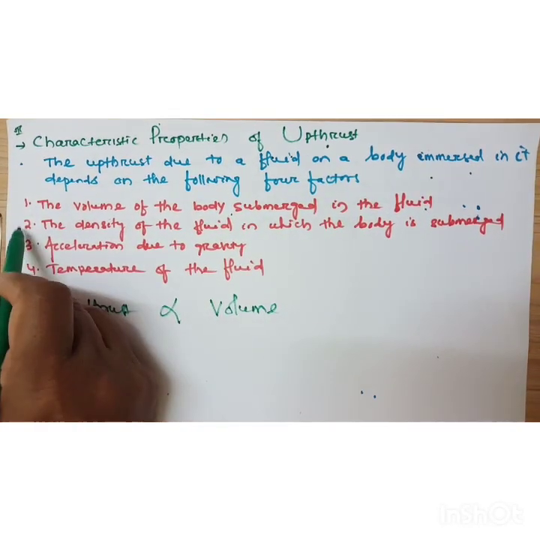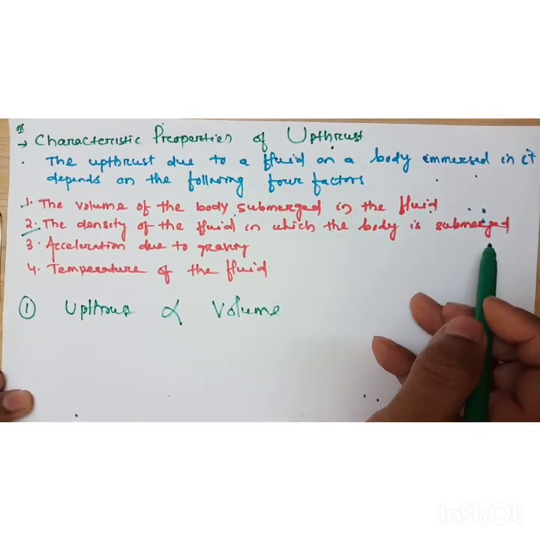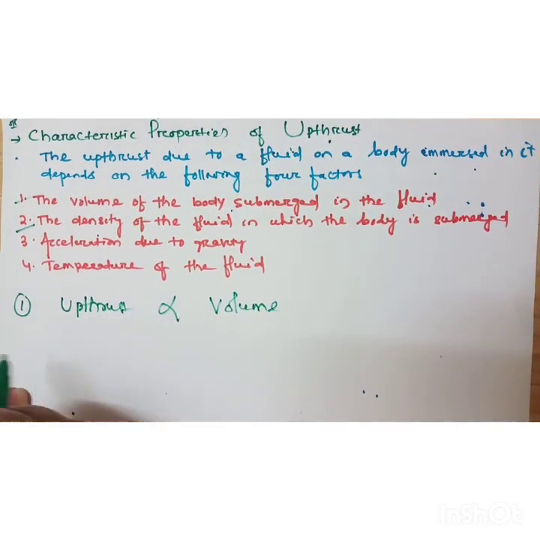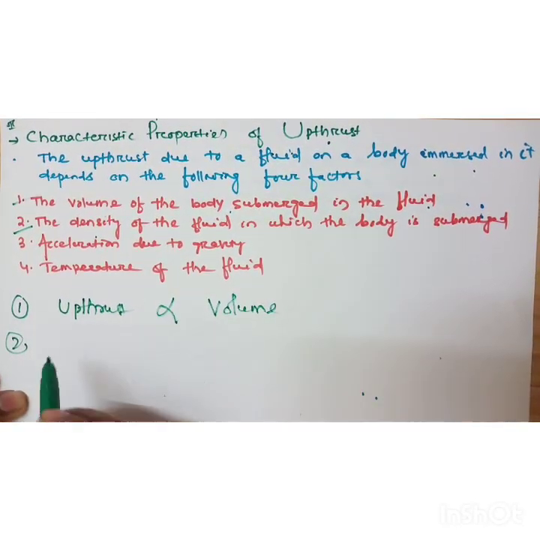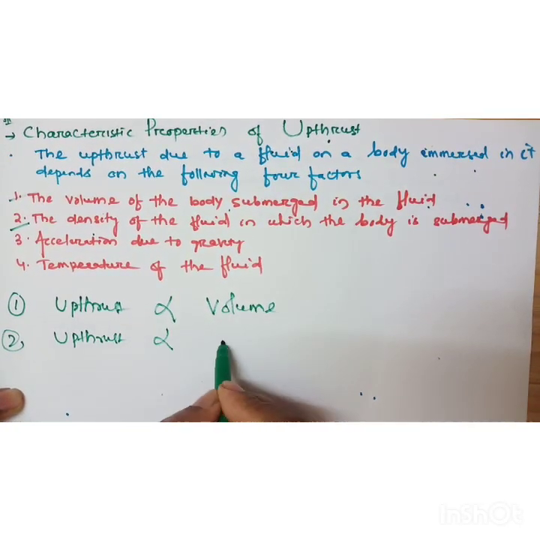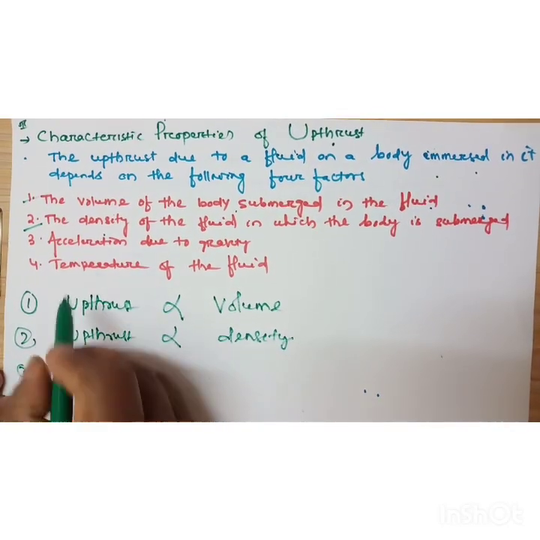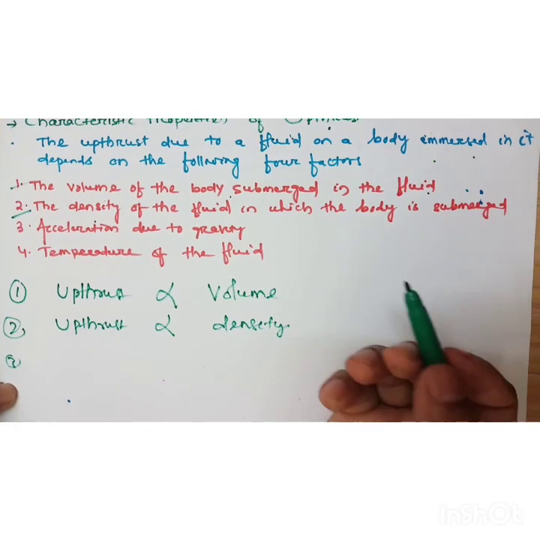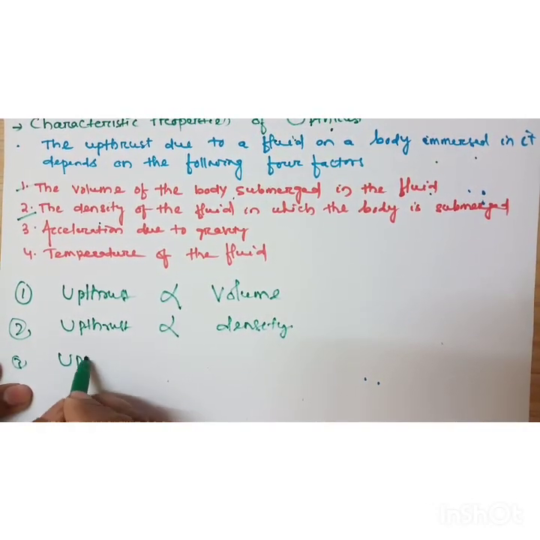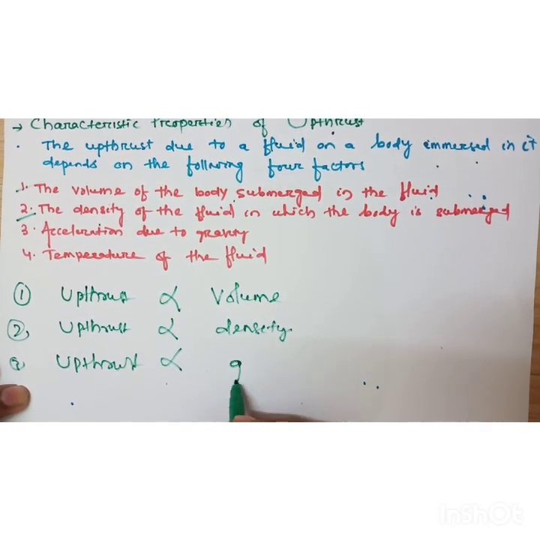Okay. Now come to second. The density of the fluid in which the body is submerged. So density also affects the upthrust. If density is more, upthrust is more. So upthrust is directly proportional to density. Now come to third, acceleration due to gravity. Same thing, directly proportional. So upthrust is directly proportional to acceleration due to gravity, that is G.